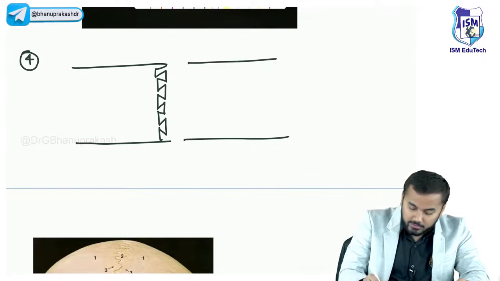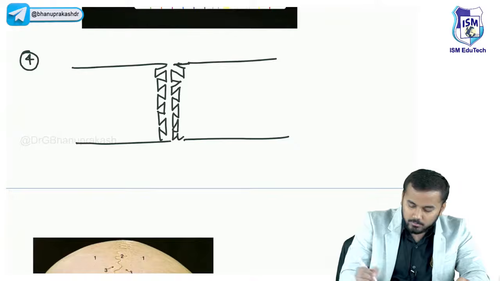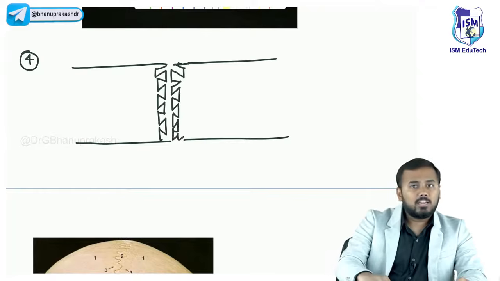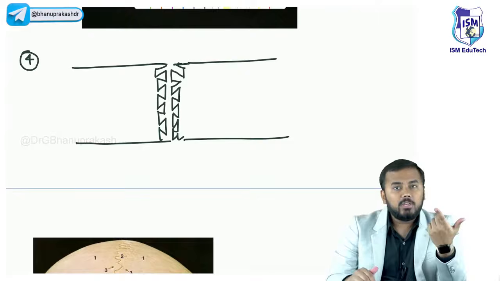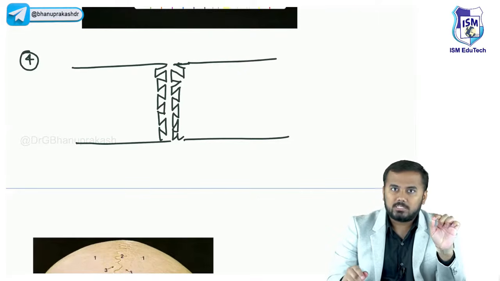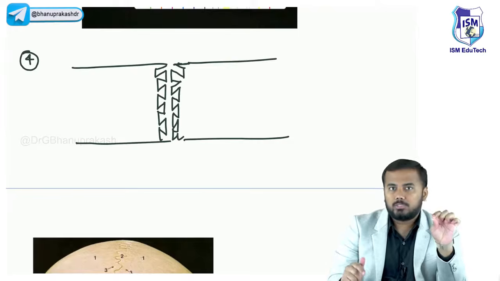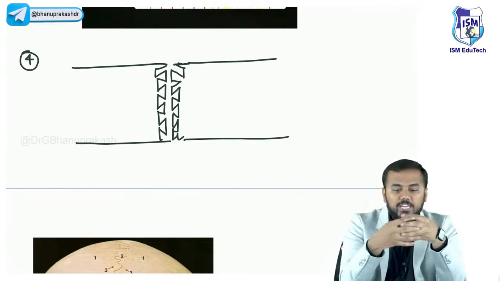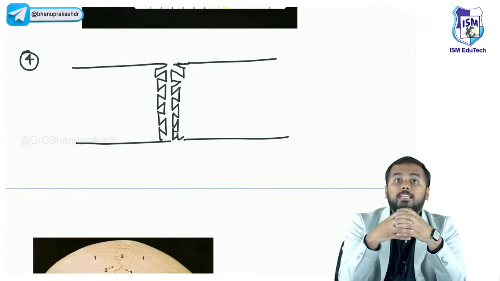Now look at the joint surface of this bone also. You see, what are these doing? One bone is having processes, these are called tooth-like processes. Tooth-like processes of one bone are fitting into tooth-like processes of another bone.